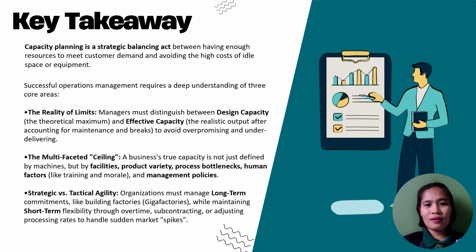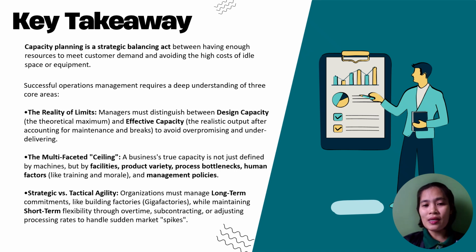And for the key takeaways, capacity planning is about finding the perfect balance, having enough resources to satisfy customers without wasting money on empty space or idle machines. We have here three main things to remember: real versus dream goals. So don't plan based on a perfect world or your design capacity. Instead, plan around reality, which means you need to account for breaks and maintenance, which is your effective capacity, so you